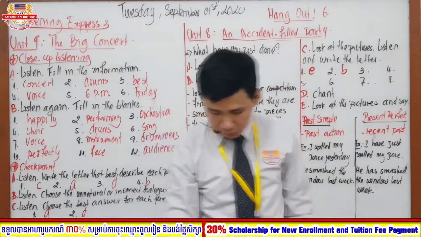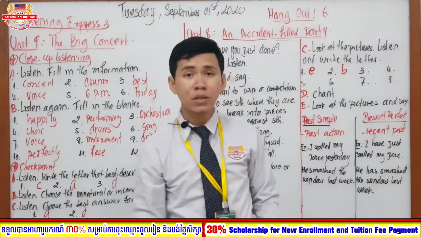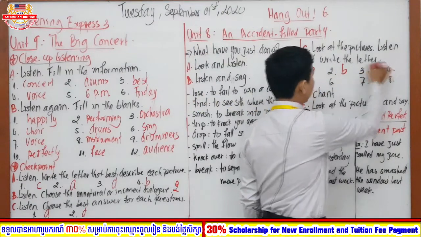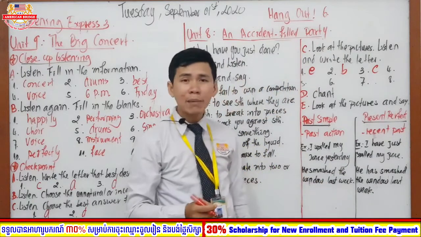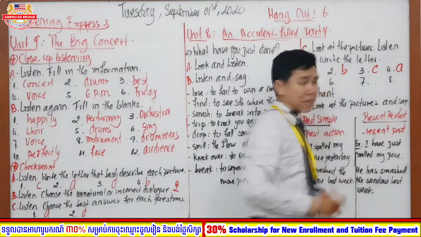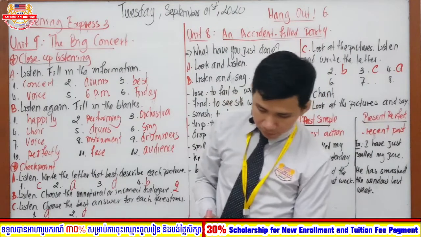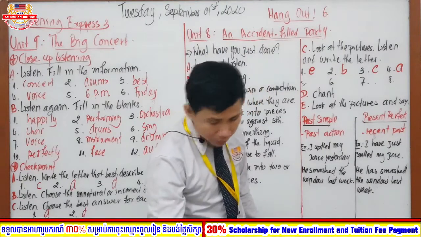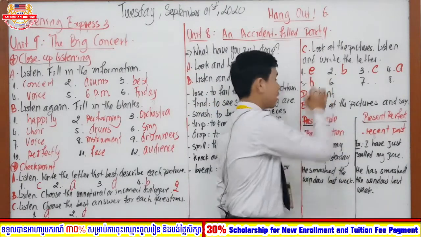After number 2, we move on to number 3. What is it, everyone? Very good job. Number 3 is letter C. And then number 4, what is it? Number 4 is letter A. After number 4, it moves on to number 5. What is it? Very good job. Number 5 is letter H.